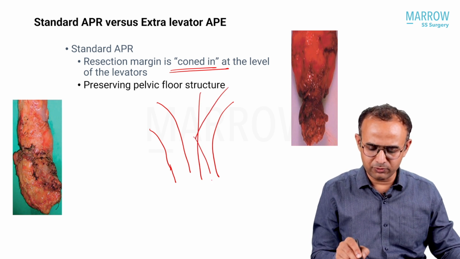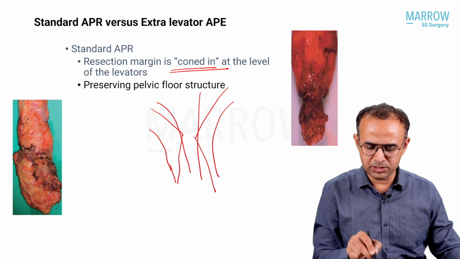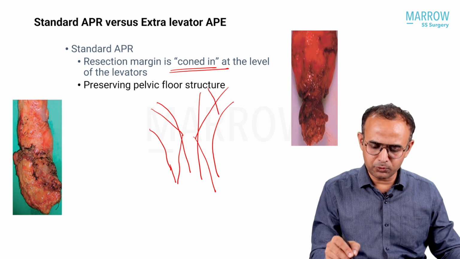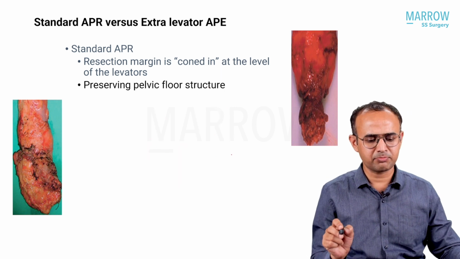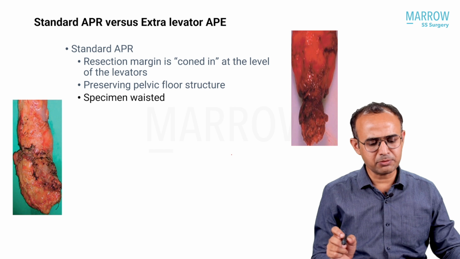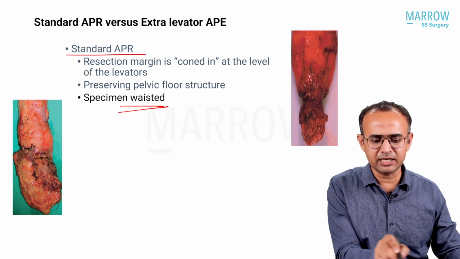We come here and we go. This one is a cone specimen. What do we do in extralevator APR? We go and we take the levator completely. That is extralevator APR. So the specimen is wasted in the case of the standard APR.